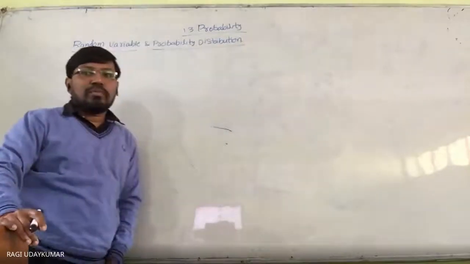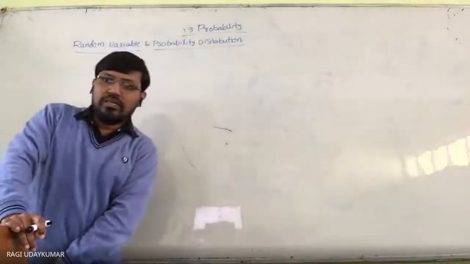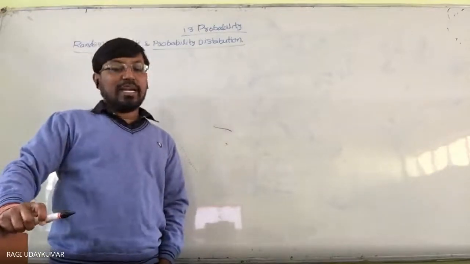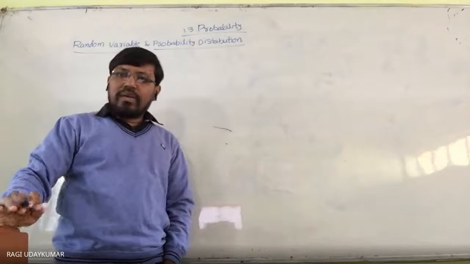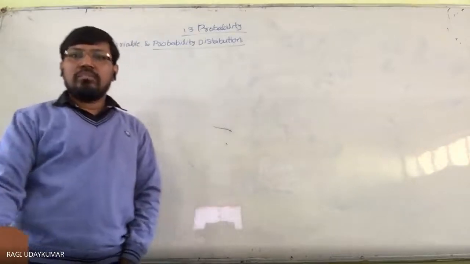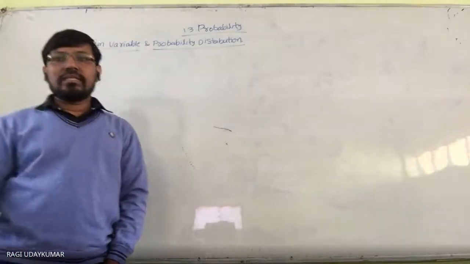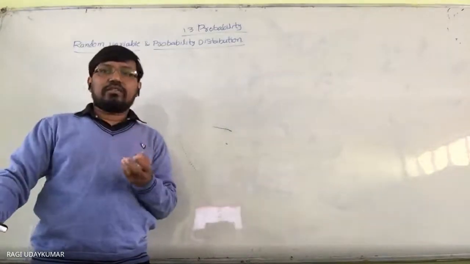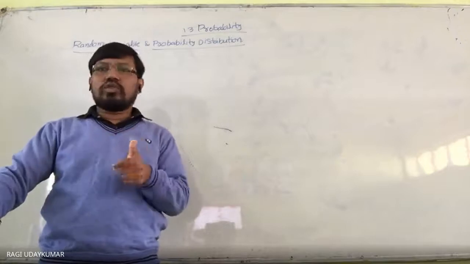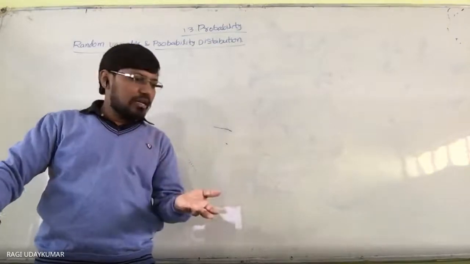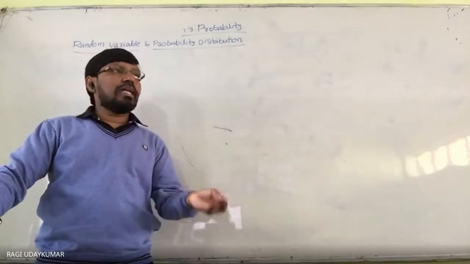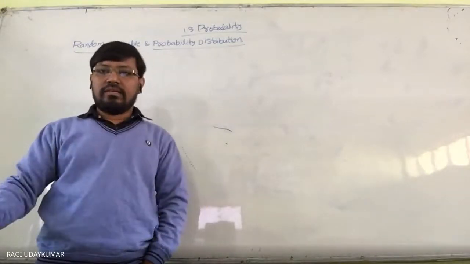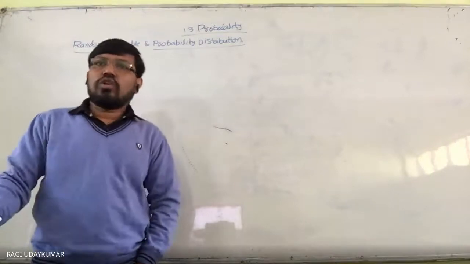Random variable and probability distributions. Actually, you know the random experiment. You heard about the random experiment. A random experiment is nothing but an experiment in which the results are known, but we cannot predict the exact results. Suppose you toss a coin, you know that you will get either head or tail, but we cannot predict exactly which one we will get. Such types of experiments are called random experiments.